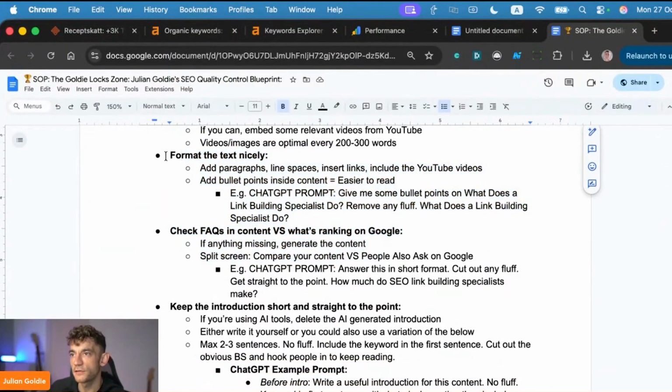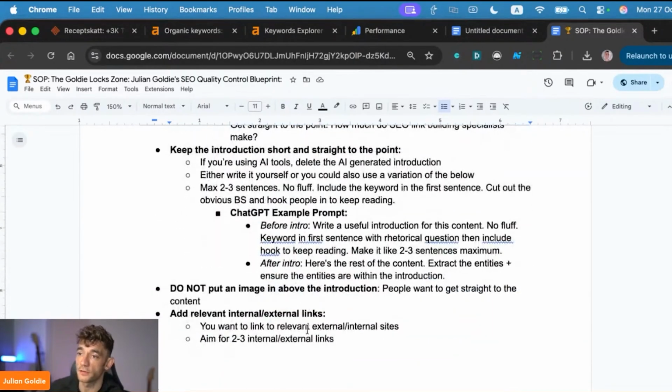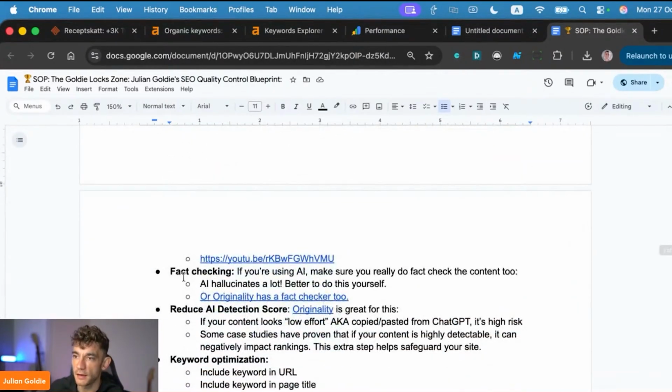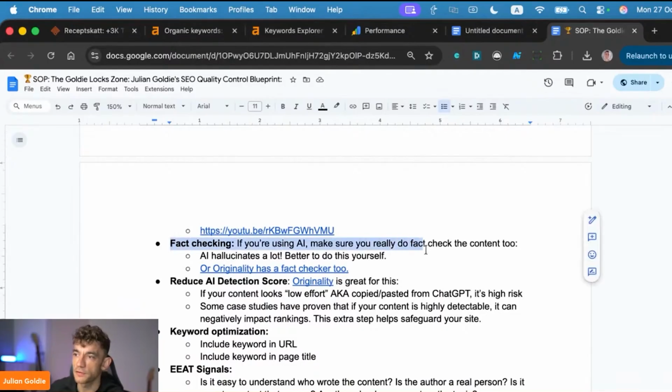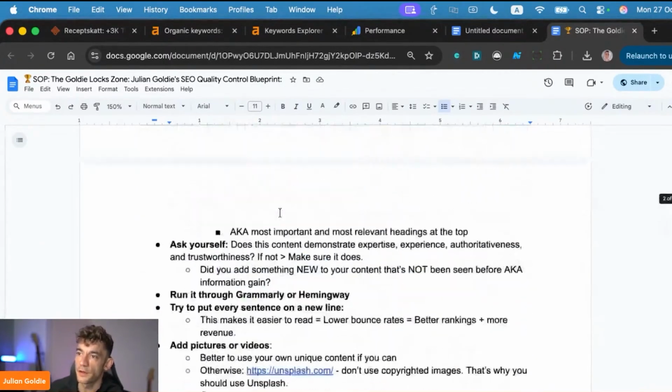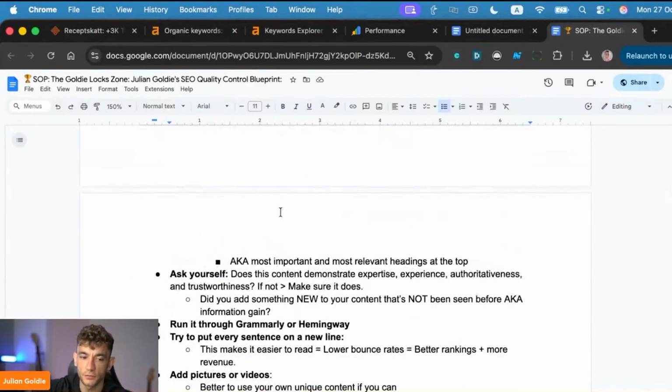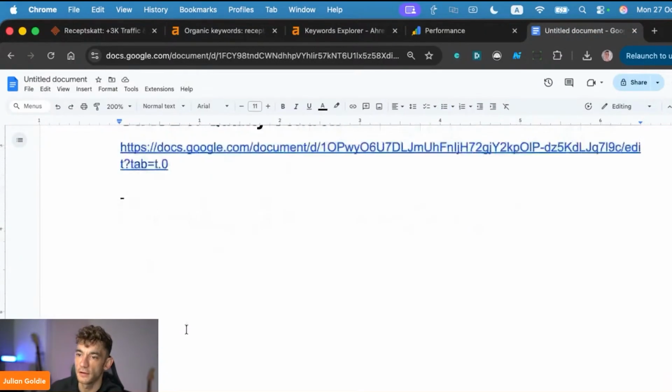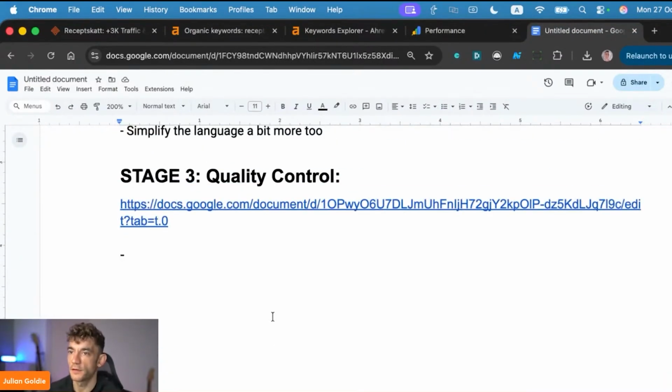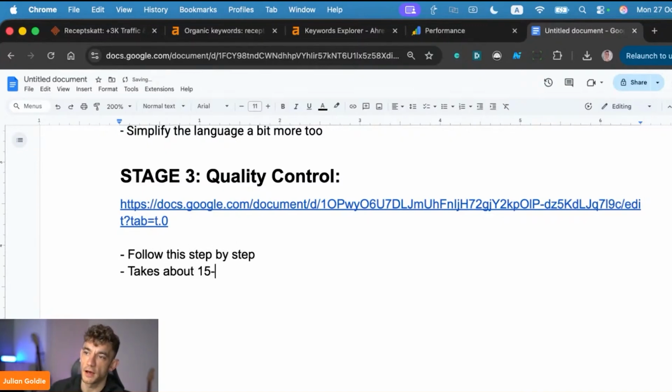For example, even the 80/20 of formatting the text is now automated with Claude, which you couldn't do previously because it wouldn't listen to instructions before, but now you can get a lot better with this. You can also, for example, improve the fact checking and also reduce the AI detection score. Basically, these are all the steps in place to avoid AI fluff or AI trash as you're publishing this content. You don't want a website full of AI slop. And so you follow this step by step. It takes about 15 to 20 minutes per article. Publish and rank. All right.